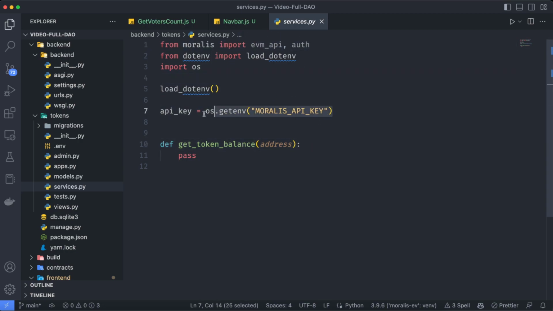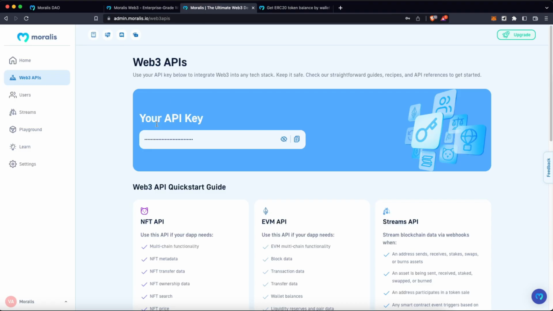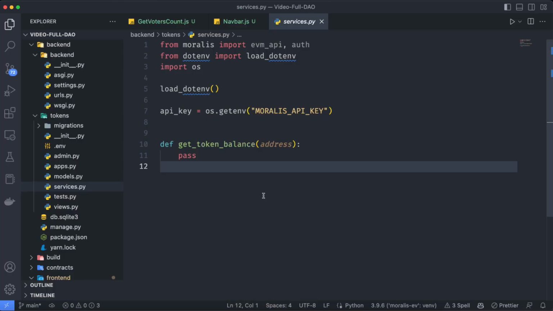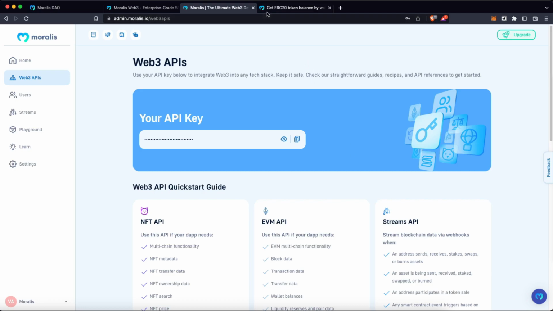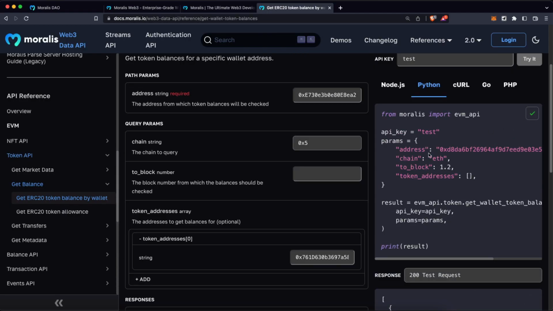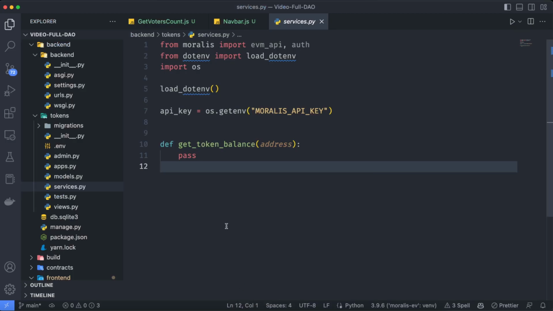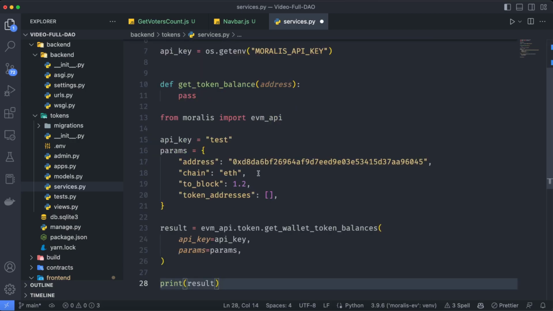And we are setting up our API key. Your API key is the one you are going to get from your admin panel, and in this case, you should store that in this .env file. Just remember, do not share this with anyone because it's sensitive information. So here on the web page, we can just copy this code, go back to services.py and paste it over here. The import we already have.